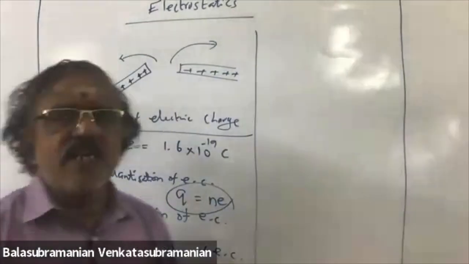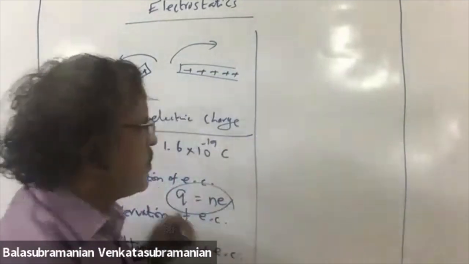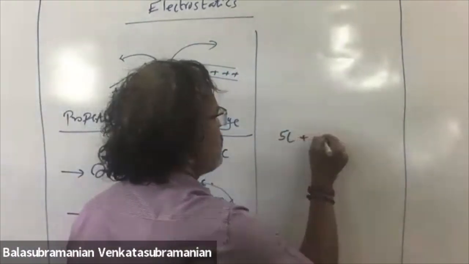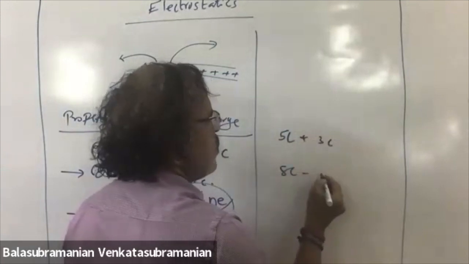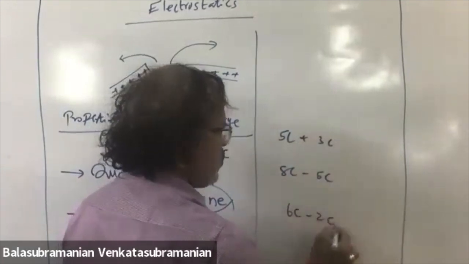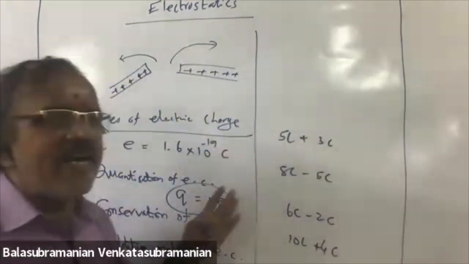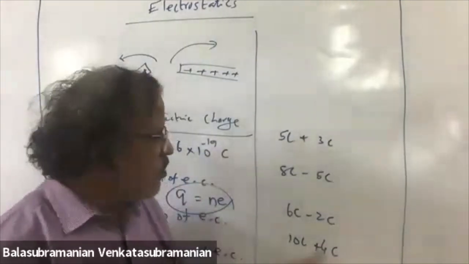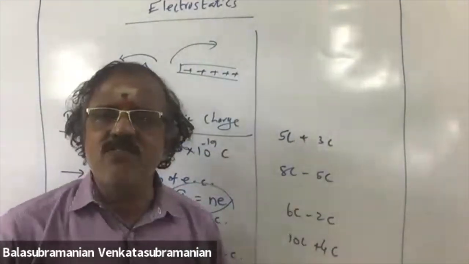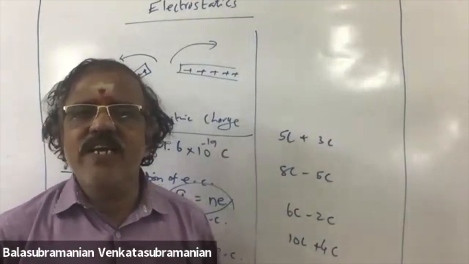Additive nature of electric charge. Suppose you are adding two charged bodies, 5 coulomb plus 3 coulomb, 8 coulomb minus 5 coulomb, 6 coulomb minus 2 coulomb, 10 coulomb plus 4 coulomb. This is called additive nature. Here you are putting minus sign also. Here also we are adding two charges.